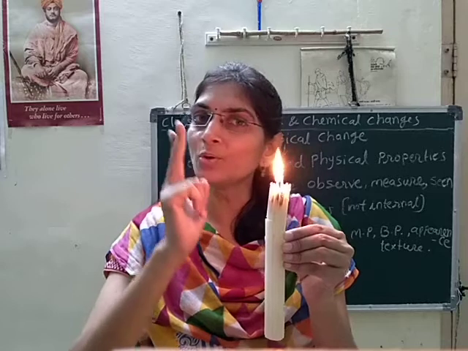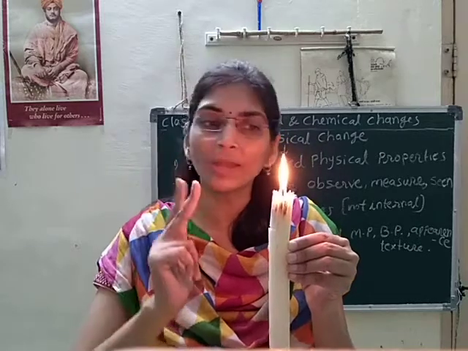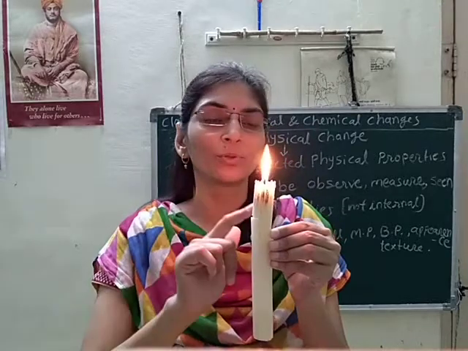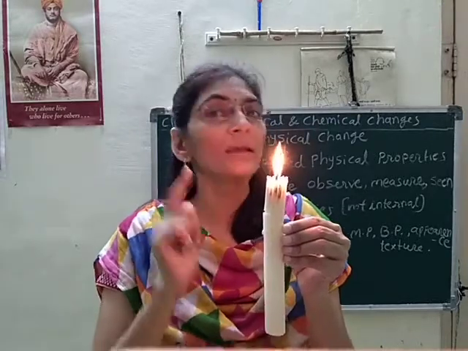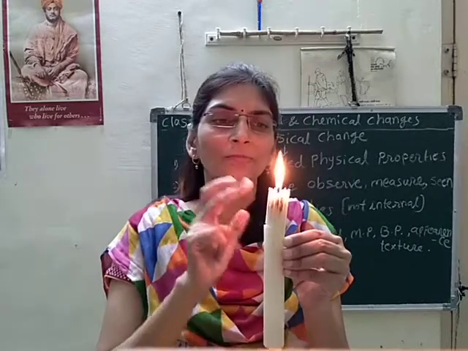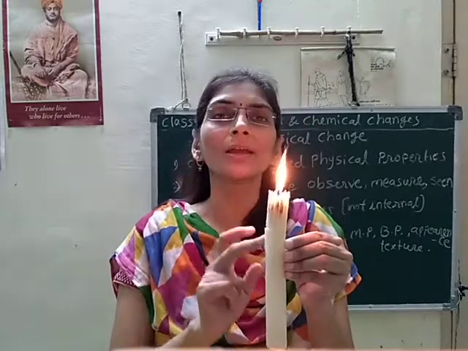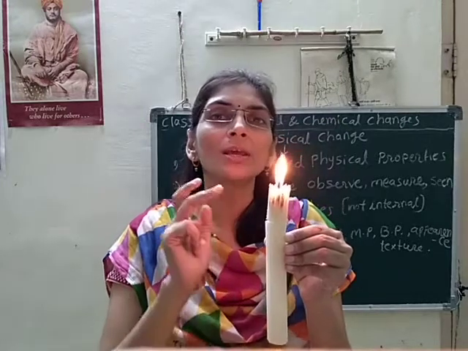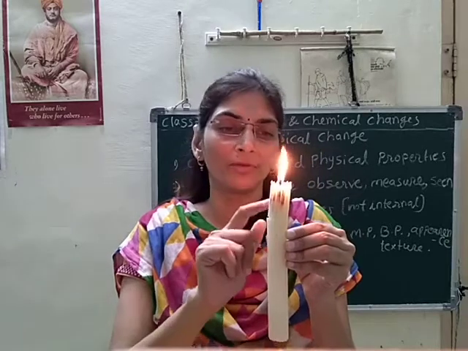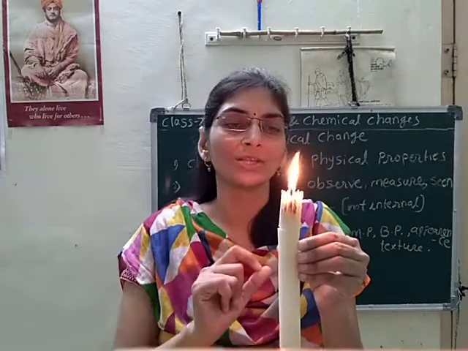So two new substances are formed through the burning process of that candle. Because of forming new substances, we can say it is a chemical change, as well as a physical change, because the melting of wax is a physical change.